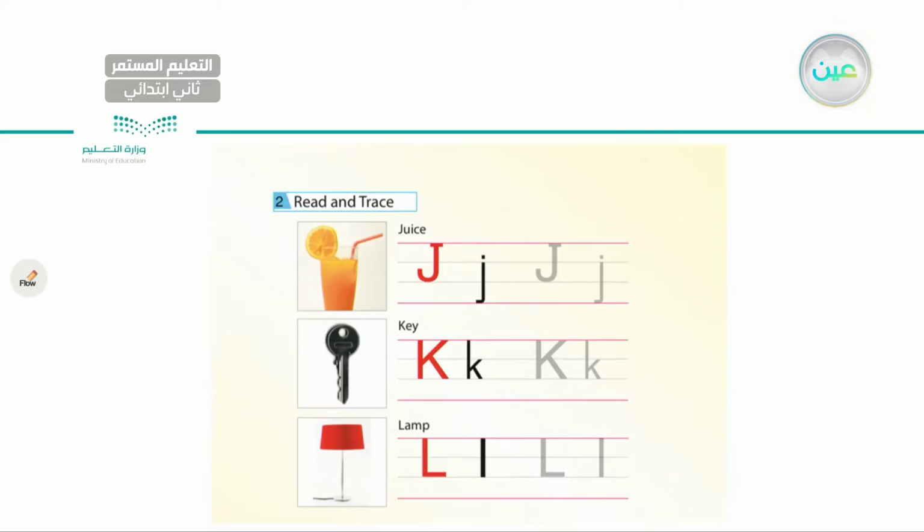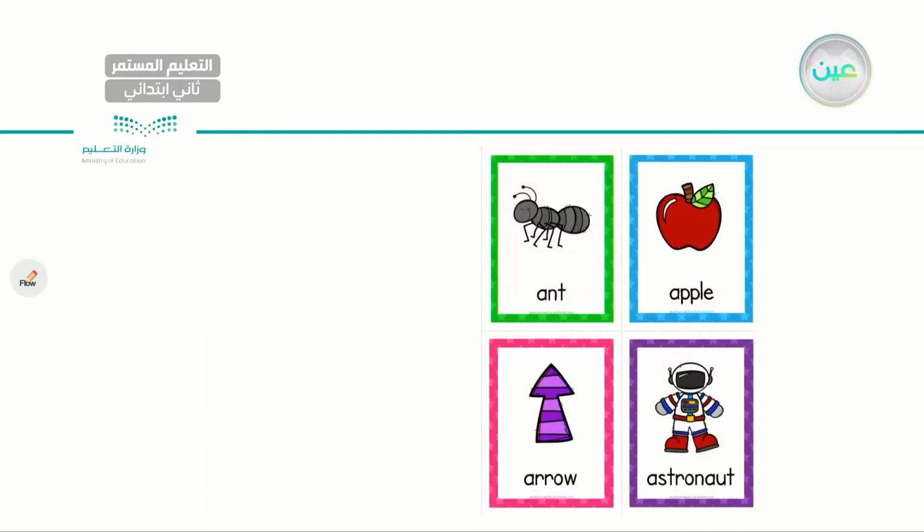The word is juice. Next, I have letter K, capital and small, and the word is key. The next letter I have L, lamb, lemon. Very good.